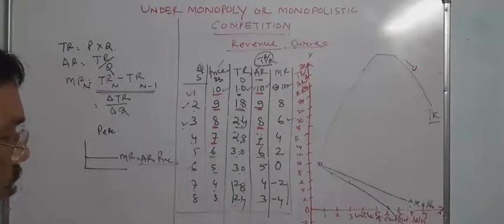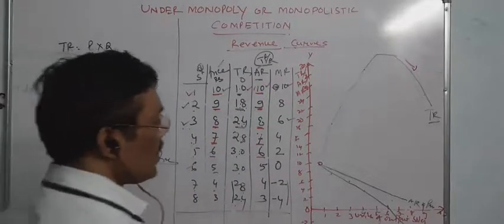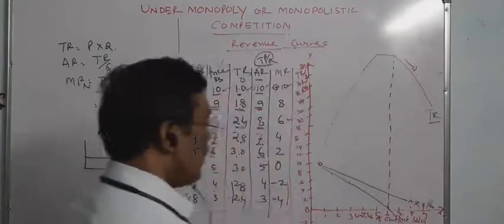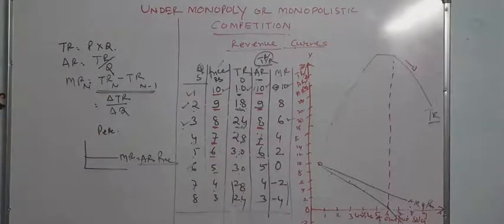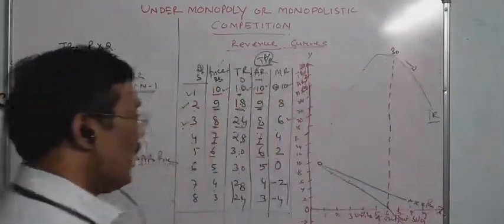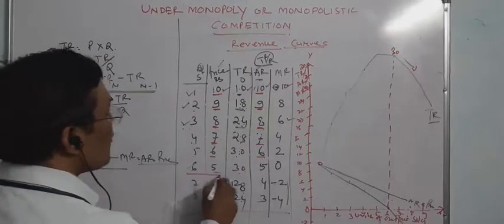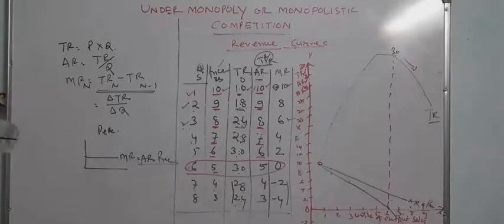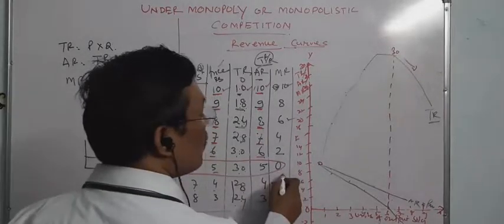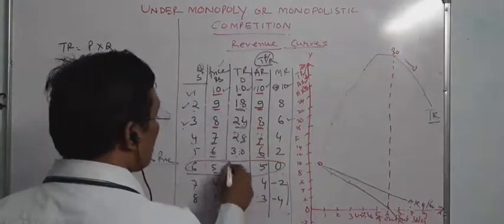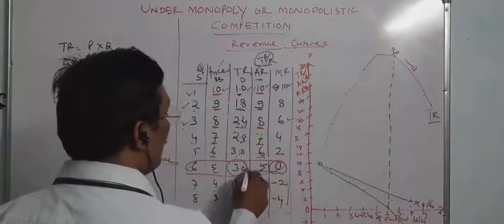See in this diagram, when 6 units of output are sold in the market, total revenue is maximum as per our table, which is 30, and marginal revenue is 0. At that time, total revenue is maximum. Marginal revenue is 0, total revenue is maximum.